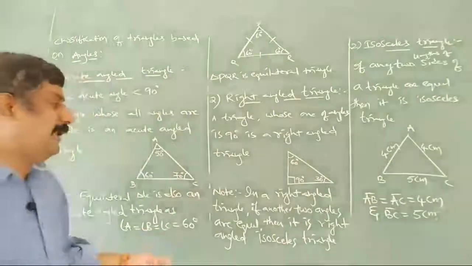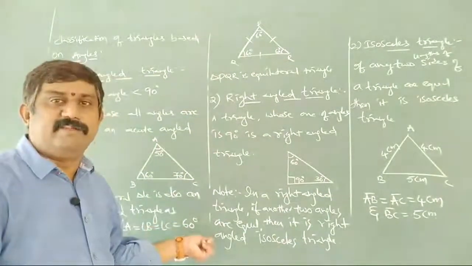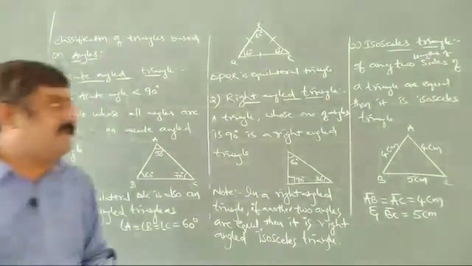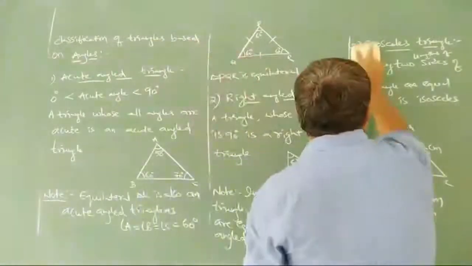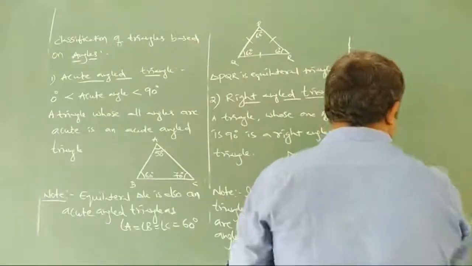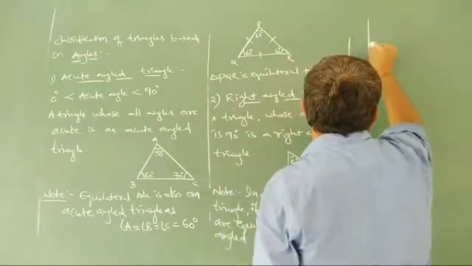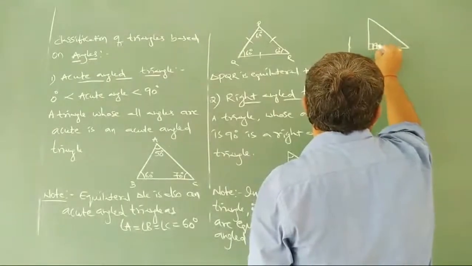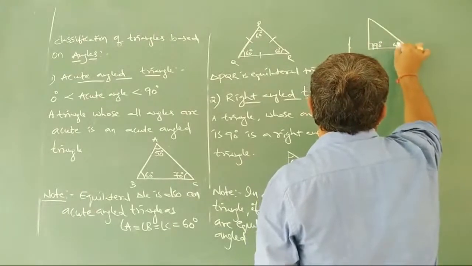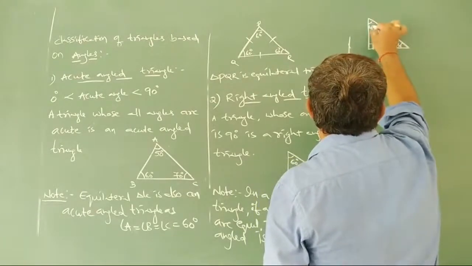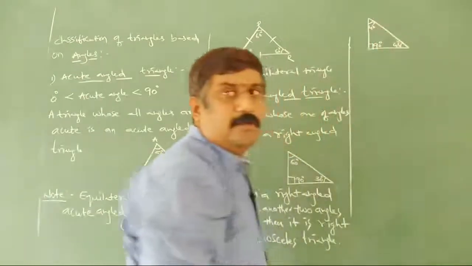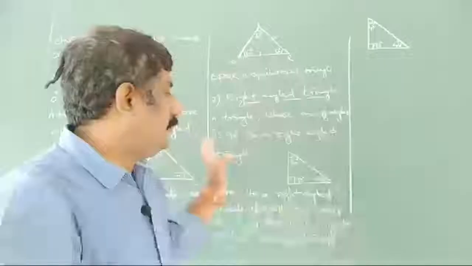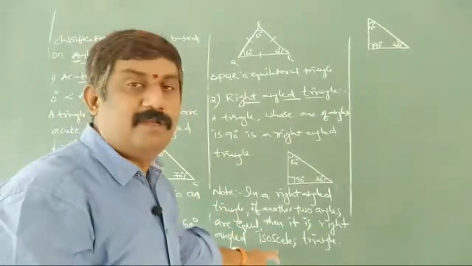In a right angle triangle, if another two angles are equal, then it is called a right angled isosceles triangle. Why? Because the other two angles are equal here. So if you observe this triangle, 90 degrees we have, as well as 45 and 45. So this is nothing but a right angled isosceles triangle.